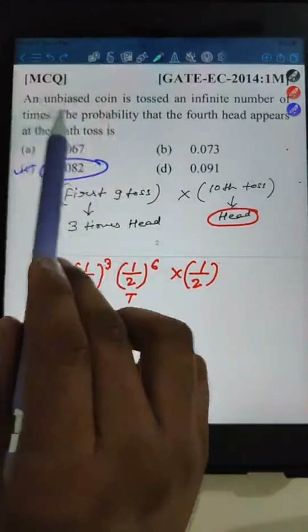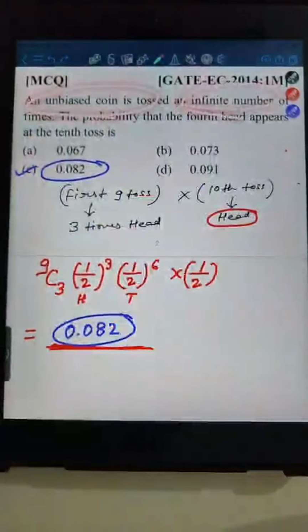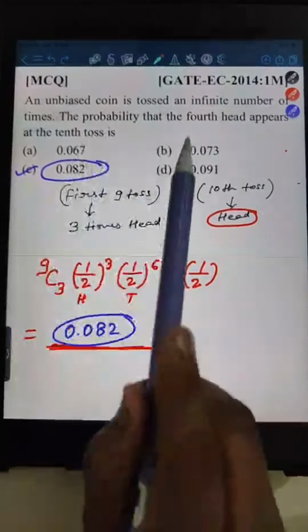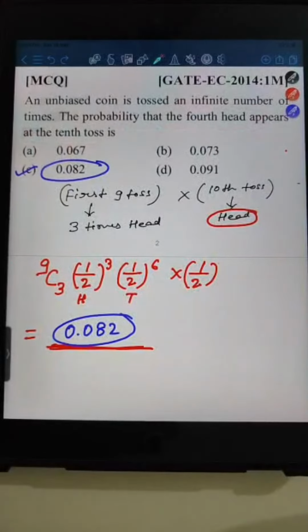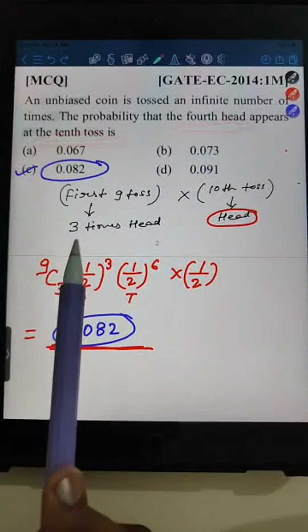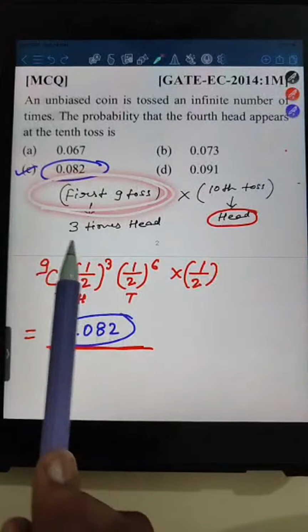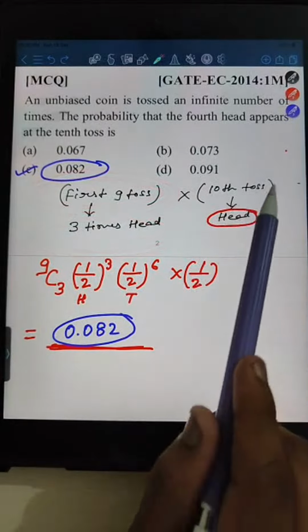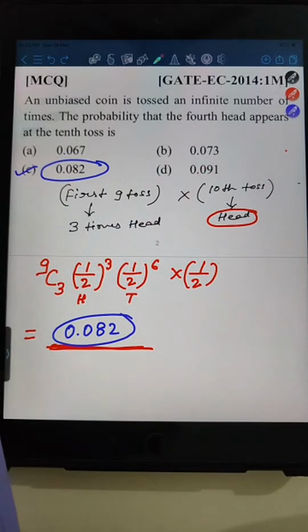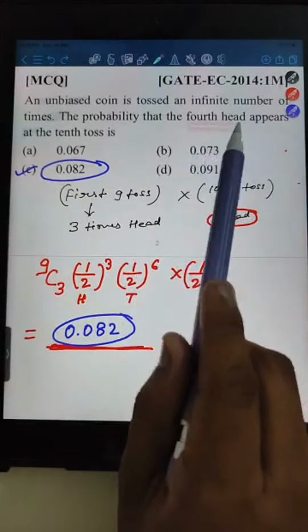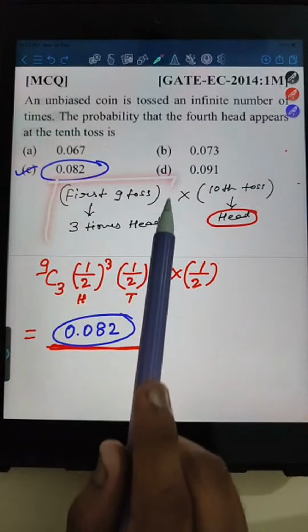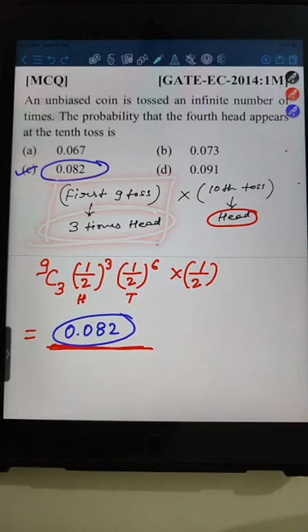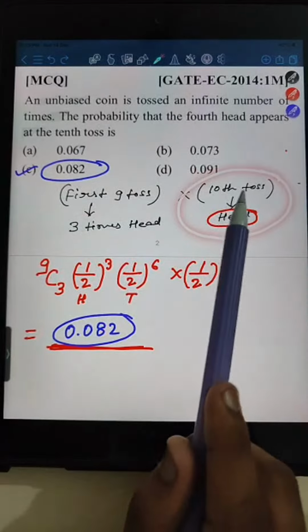In this question also there was a coin tossed an infinite number of times, and it was asked for the probability that the 4th head will appear at the 10th toss. That means if we want the 4th head on the 10th toss, then in the first 9 tosses we must get 3 heads. Only then can we get the 4th head in the 10th toss.